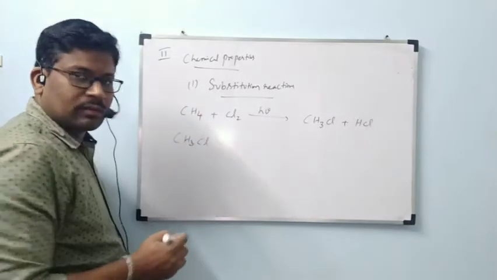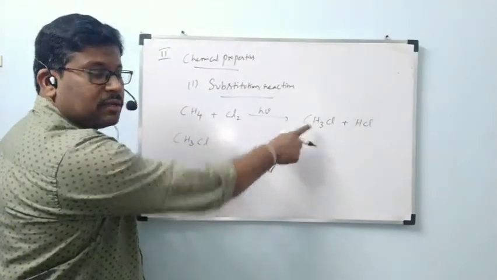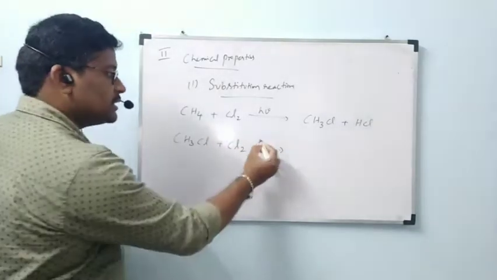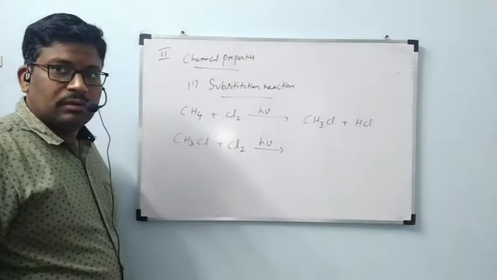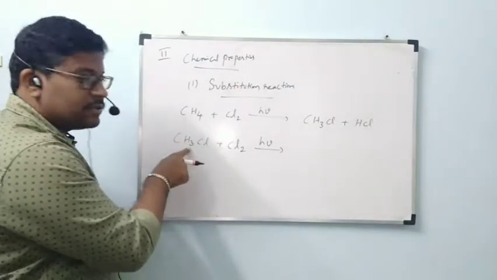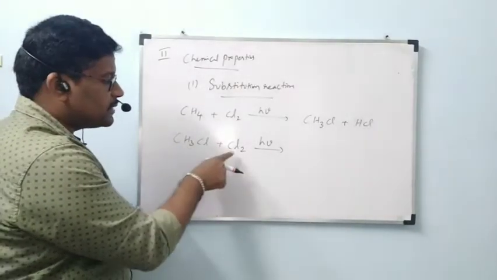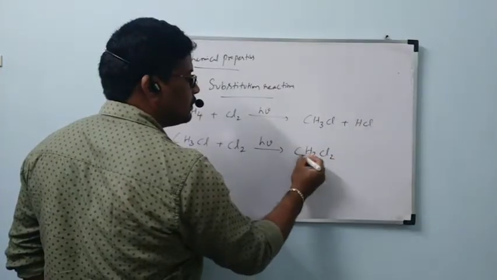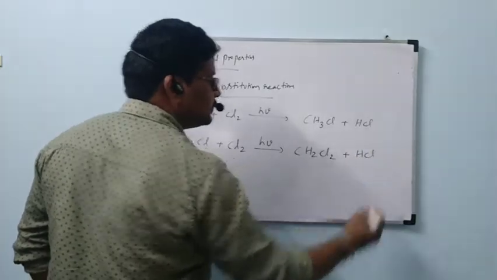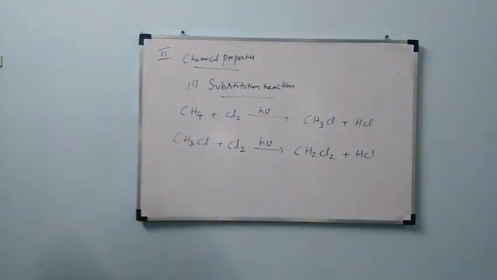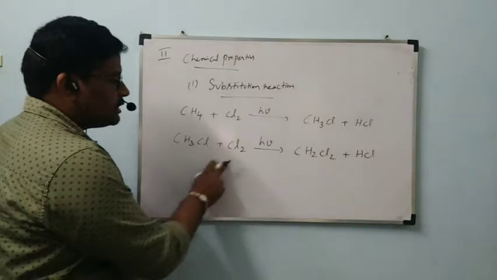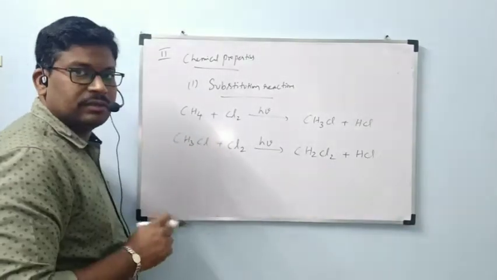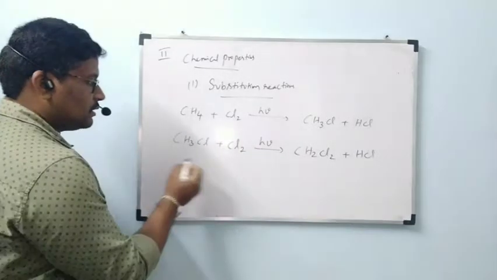CH3Cl, the product formed here, will react with Cl2 in presence of h nu. Another hydrogen present in CH3Cl will be substituted by chlorine to form CH2Cl2 plus HCl. This hydrogen reacts with one chlorine to form HCl and that hydrogen is replaced by chlorine. Next, continuation.